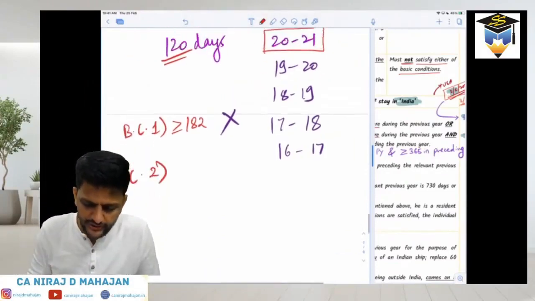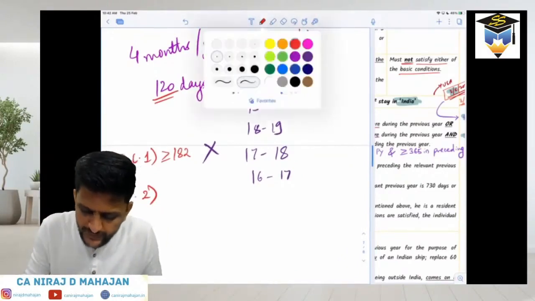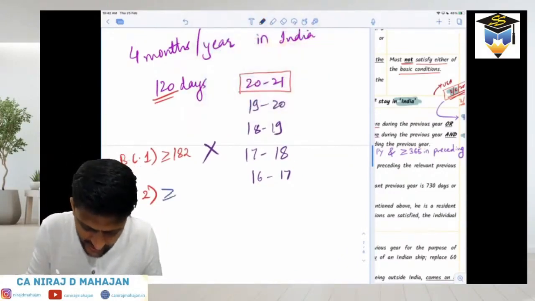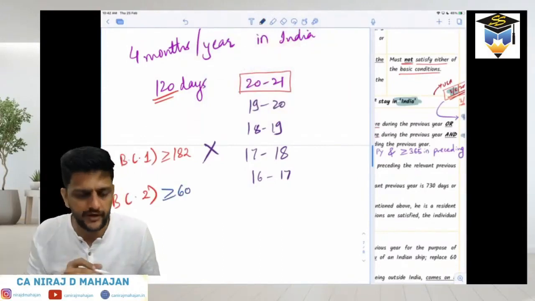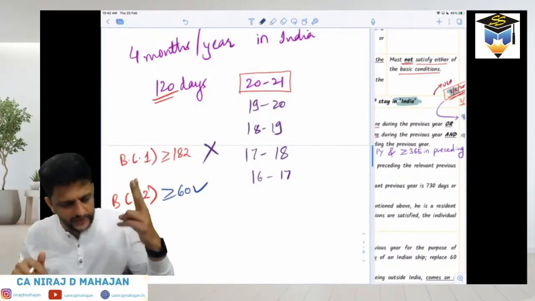Basic condition number 2, bachcho, check. What does basic condition number 2 say? He should be in India for at least 60 days in the PY. Which PY? Current PY, 2021. This is satisfied, but it is not entirely satisfied. You have to check dual conditions.